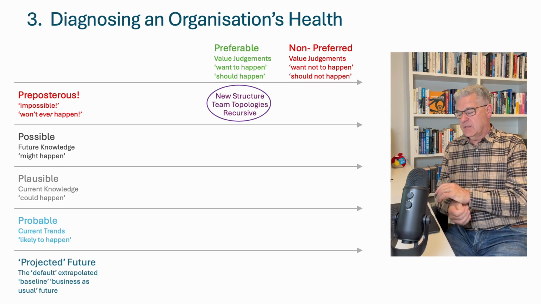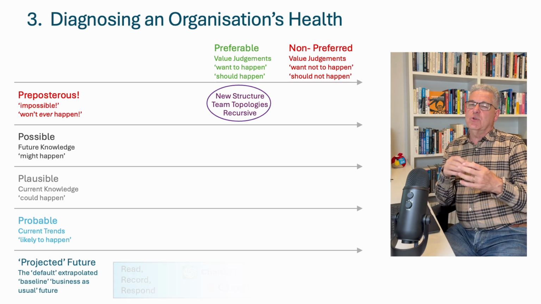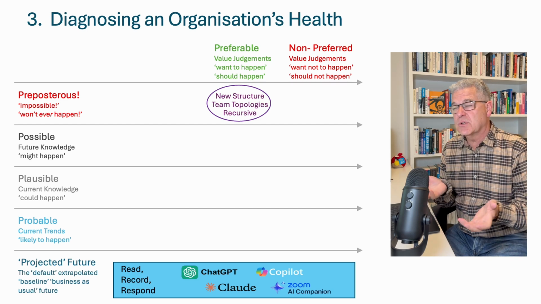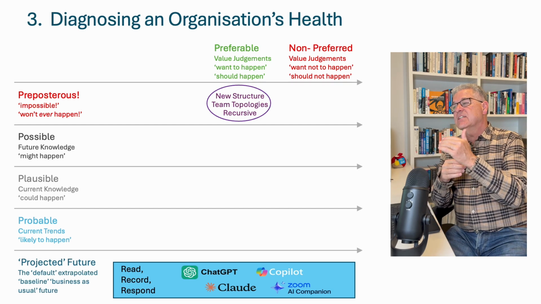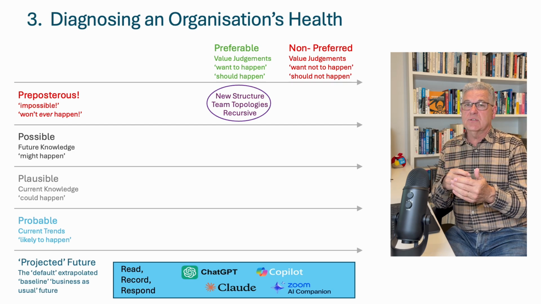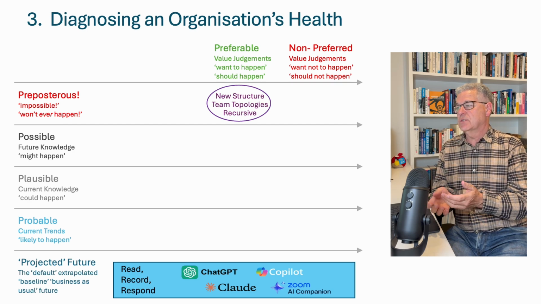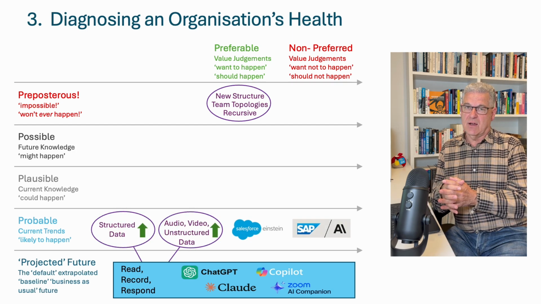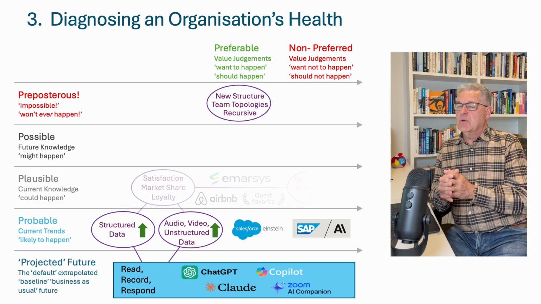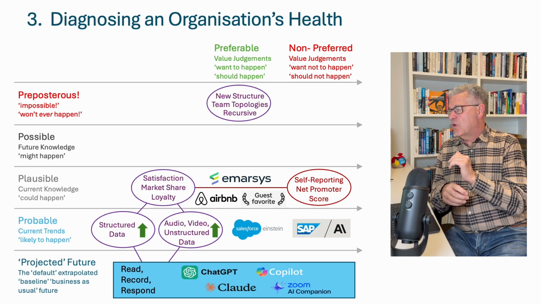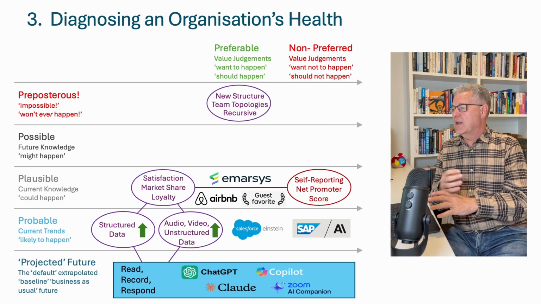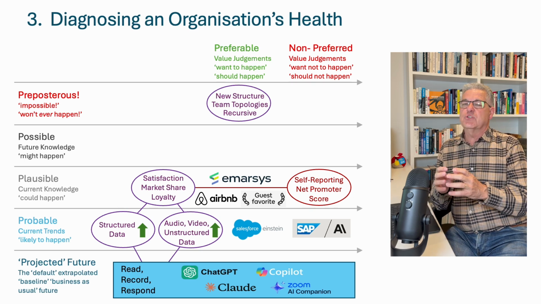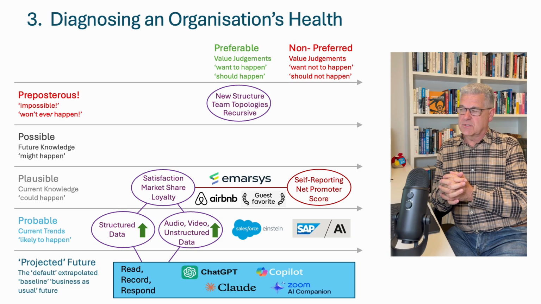So what is our plan to get there? Remember our first evolution layer of read, record, respond. Well, this seemed innocuous until we noticed that we're turning into data recordings from call centres, meetings, and web conferences. This is being stored in operational systems which are also implementing AI. Airbnb is using AI with data from these operational systems, reviews, credits, cancellations, etc., to create a dynamic list of the top 2 million guest favourites.